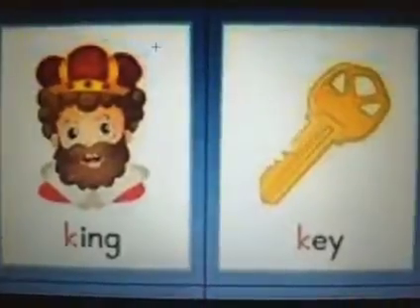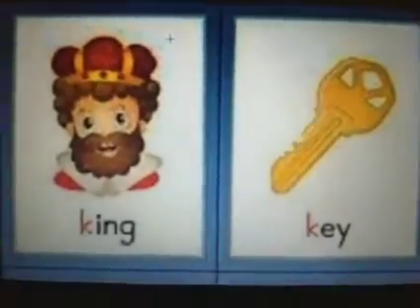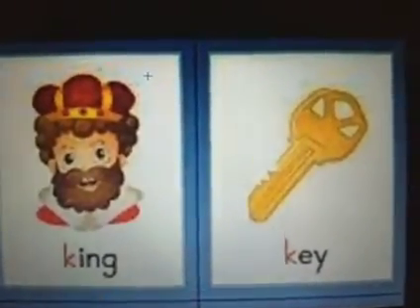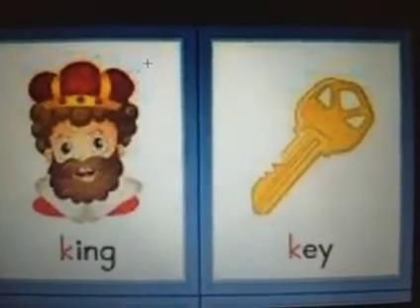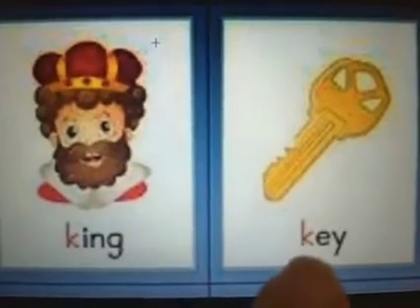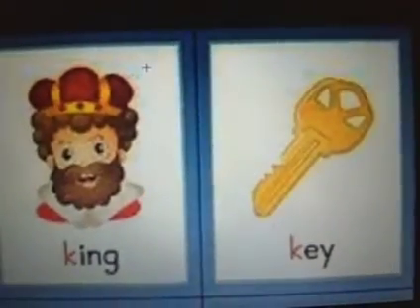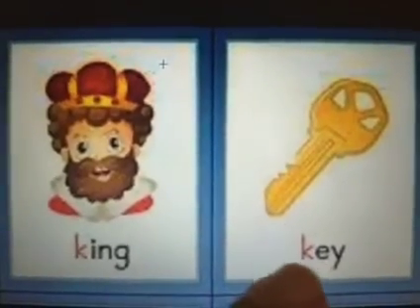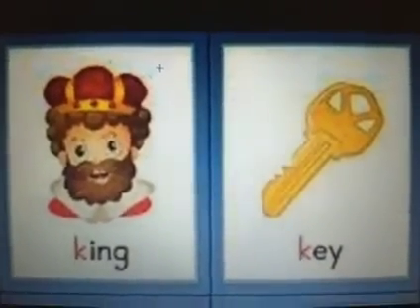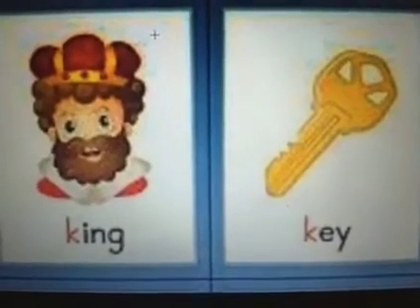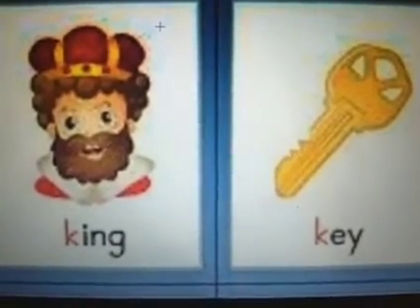A few more. We have K, king. The queen and the king. This is K, key. Keys are used to open locks. So these are a few words along with pictures that begin with the sound K.